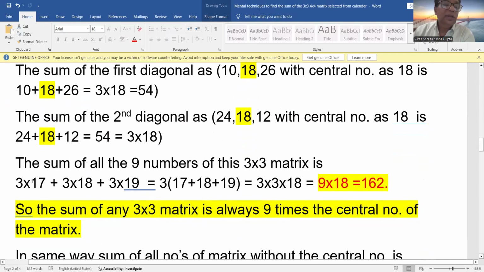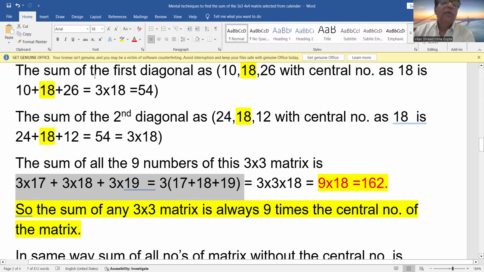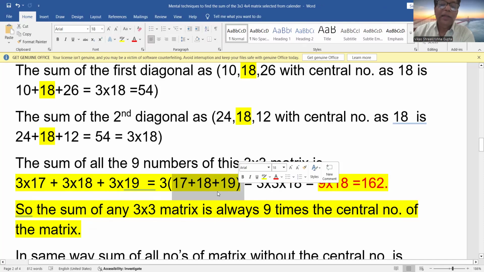Now, when I take 3 common, I add 17, 18, 19. I know that 17, 18, 19 is again 3 times the central number 18. So I take 3 into 3 into 18, which is equal to 9 into 18.